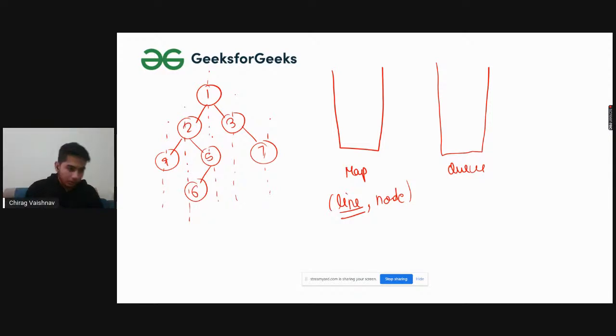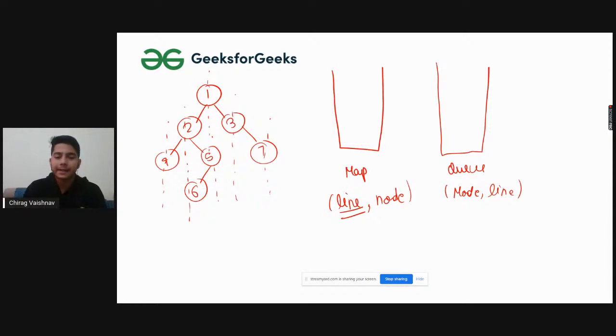Because for each line you only need one. For each line we will be taking one; I need the first one only. And in the queue we will be storing node comma line.